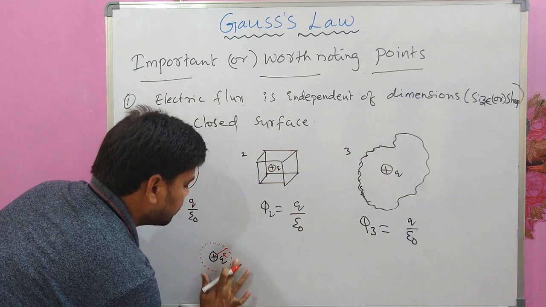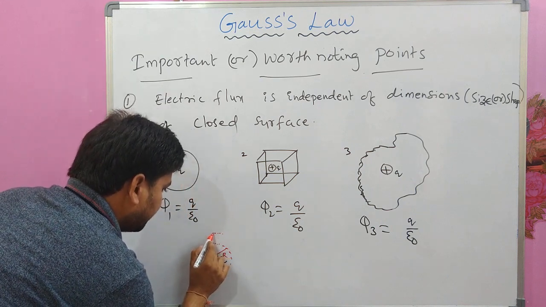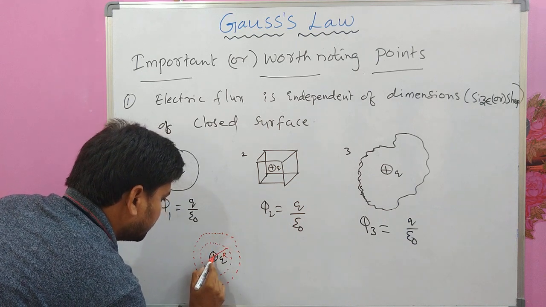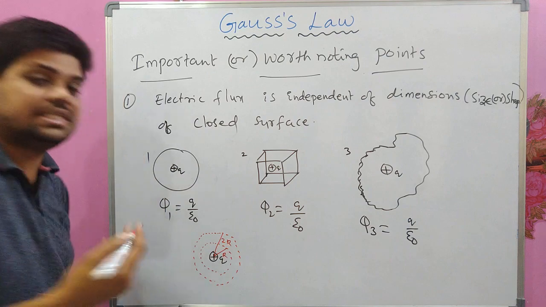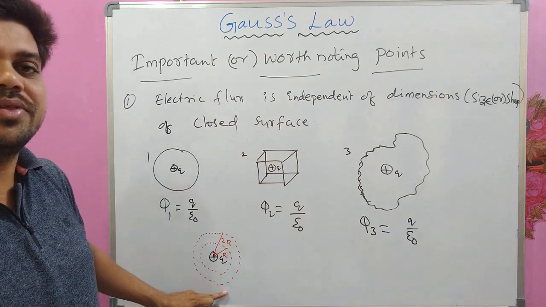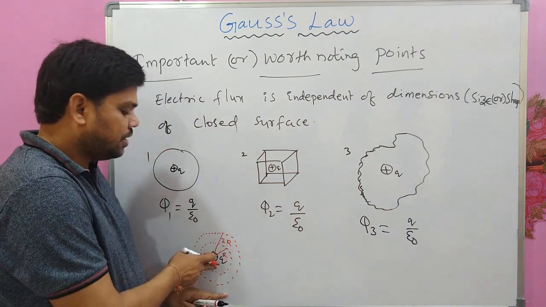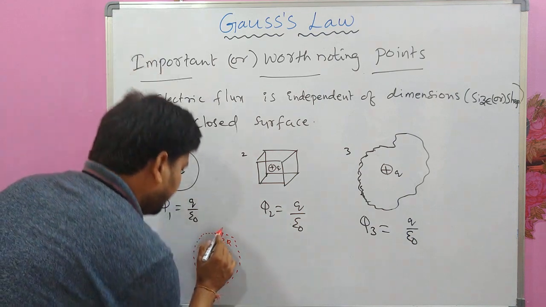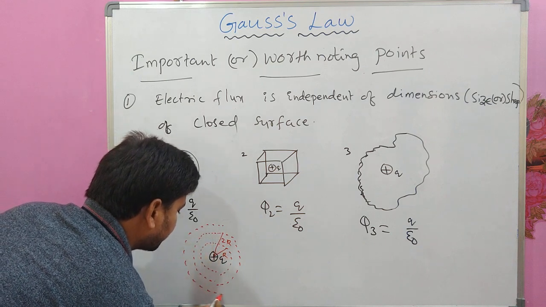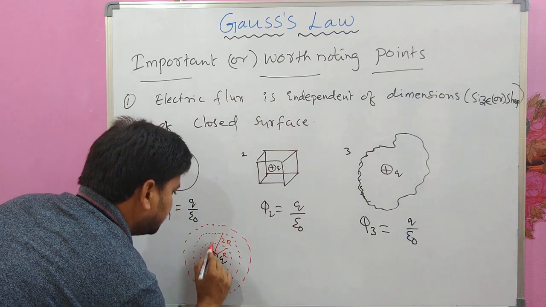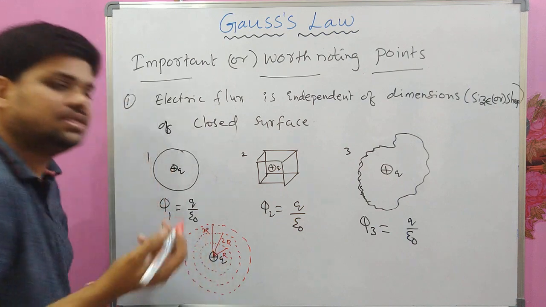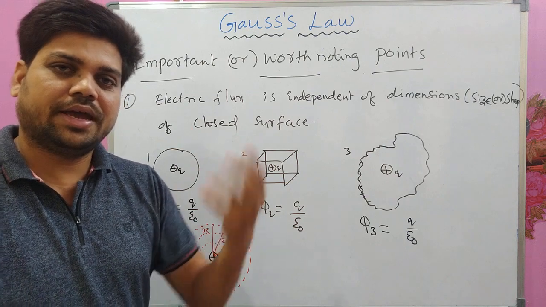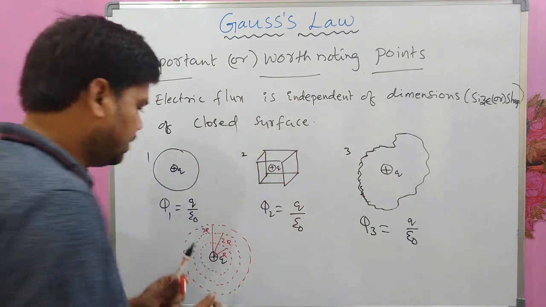Similarly, consider another surface with radius 2r. What is the flux passing through that surface? Again, this surface also has plus Q charge inside. Take another one with radius 3r. How much is the flux? Again, this surface also has plus Q charge, so again the flux is Q by epsilon naught.